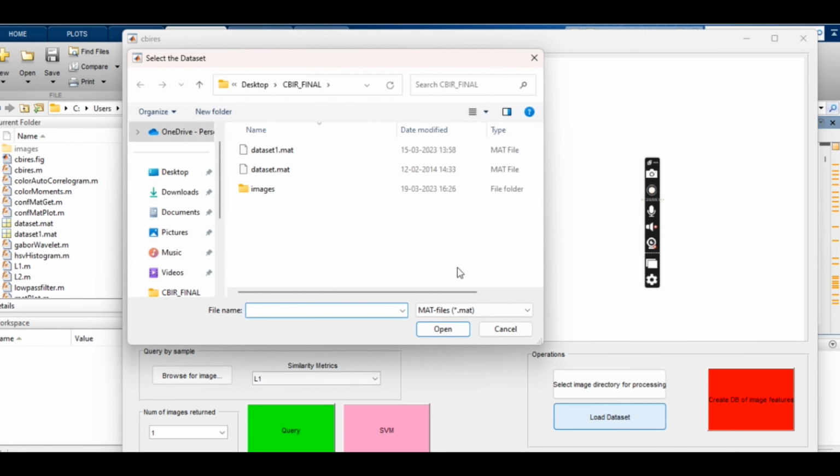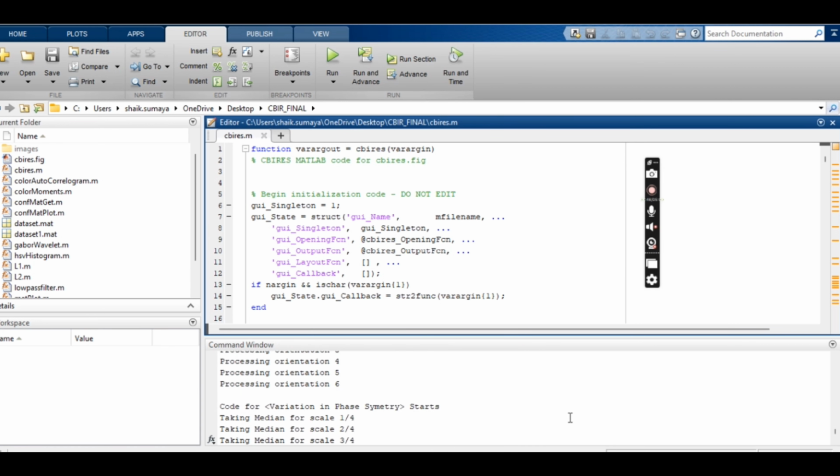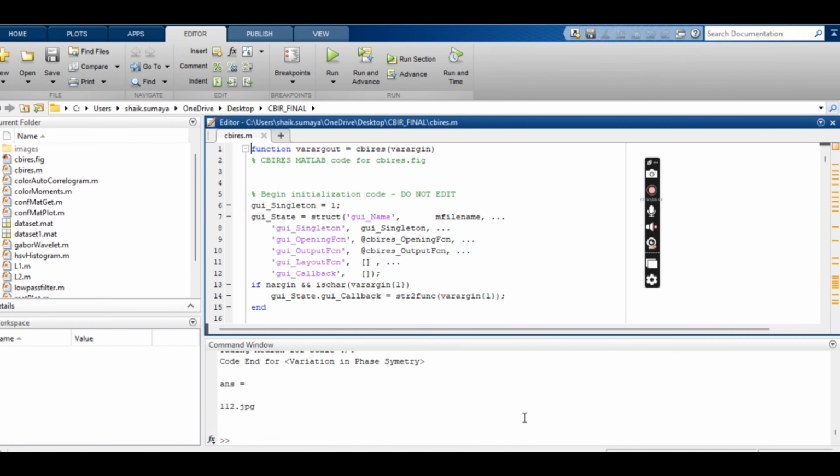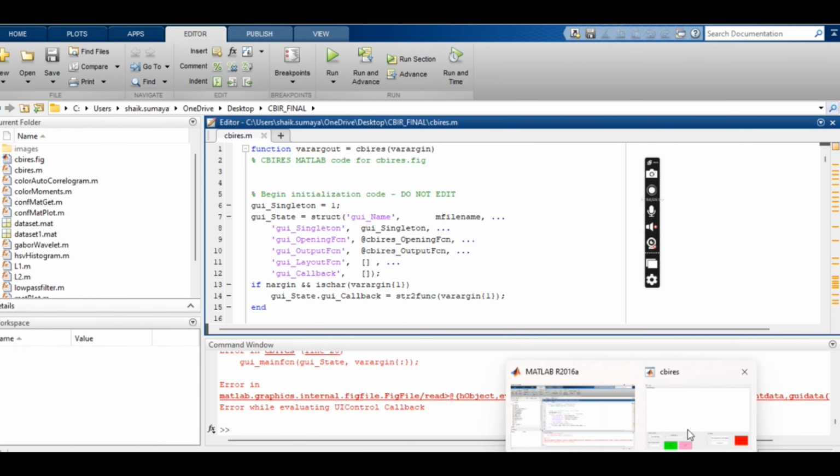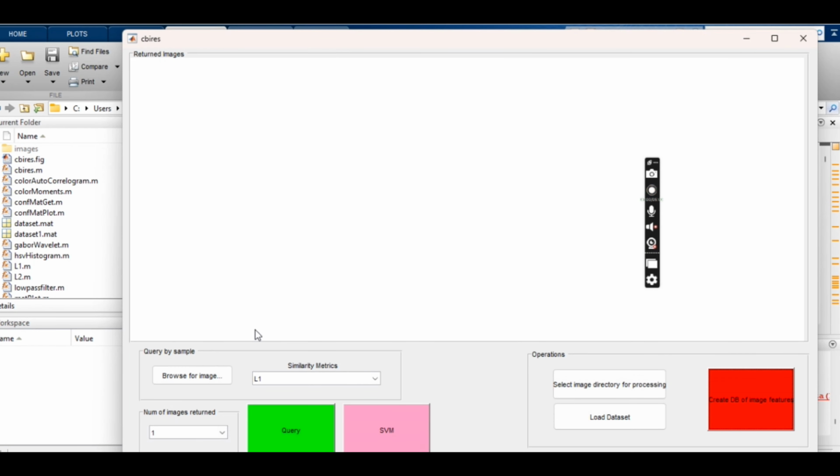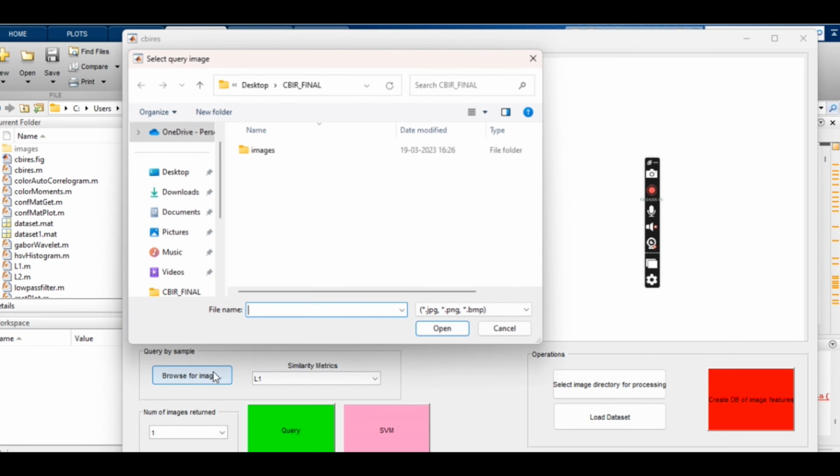After loading the dataset, we have to create the database of image features. Here, features of each image will be loaded. After this, select a query image from the browse.